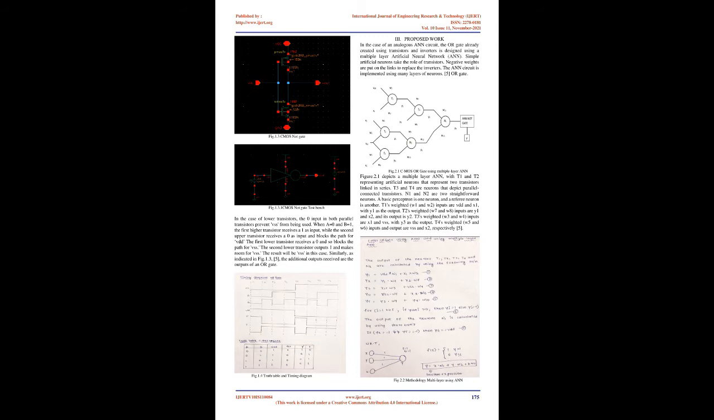When A and B are both 0, the upper transistors in the series get inputs of 1. In the case of lower transistors, the 0 input in both parallel transistors prevents VSS from being used. When A equals 0 and B equals 1, the first upper transistor receives a 1 as input, while the second upper transistor receives a 0 as input and blocks the path for VDD. The first lower transistor receives a 0 and so blocks the path for VSS. The second lower transistor receives 1 and makes room for VSS. The result will be VSS in this case. Similarly, as indicated in Fig. 1.3.5, the additional outputs received are the outputs of an OR gate.